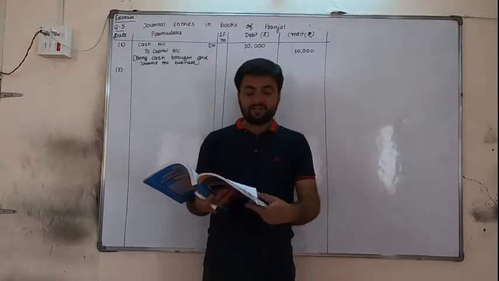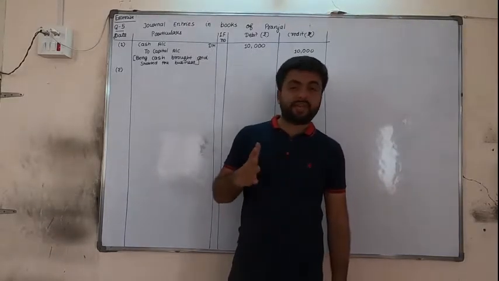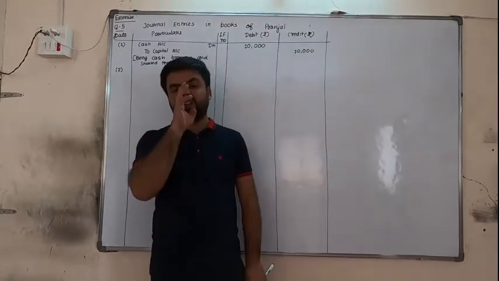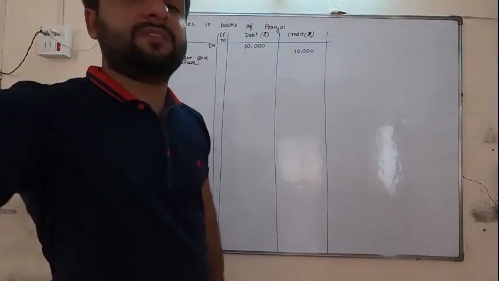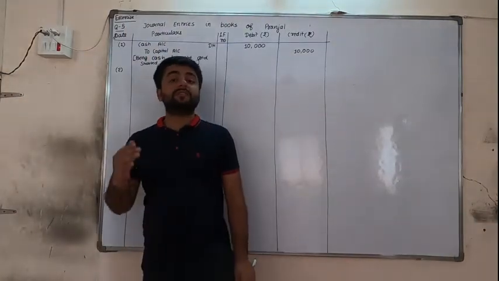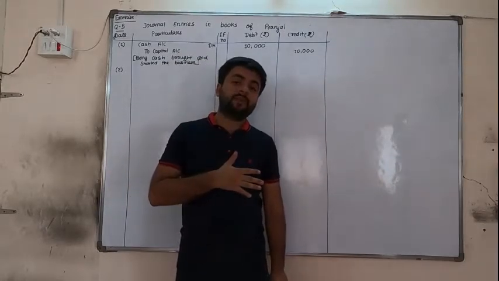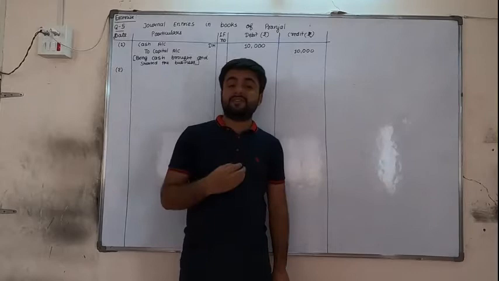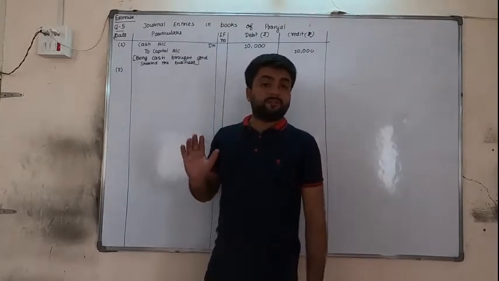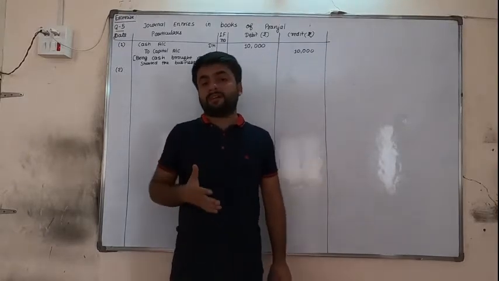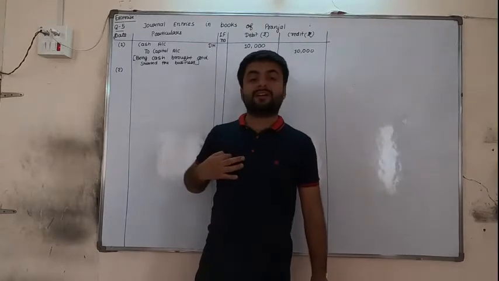Goods of 5,000 purchased on cash. We are purchasing the goods for cash, and no name is written, so it is understood that cash is there. Okay, so now what is the effect? Here goods are coming in, so purchase account is debit. Moreover, we are purchasing the goods on cash, so for purchasing the goods we have to pay the cash, so cash is going out. We have to pay cash for that goods, so cash account credit.